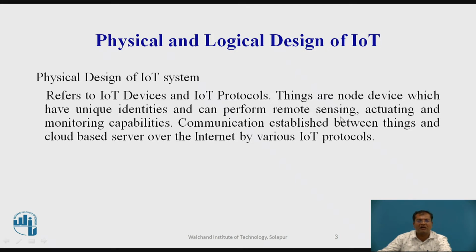So things are nothing but devices which have unique identities and they are capable to perform remote sensing, actuating and monitoring capabilities. And the communication will be established among themselves and they store the data on a cloud based server over the internet by various IoT protocols.